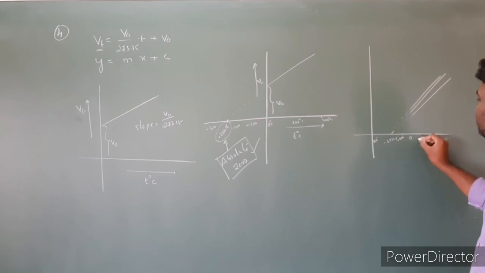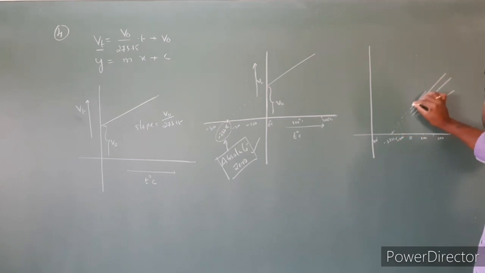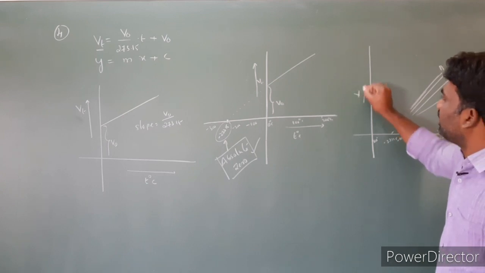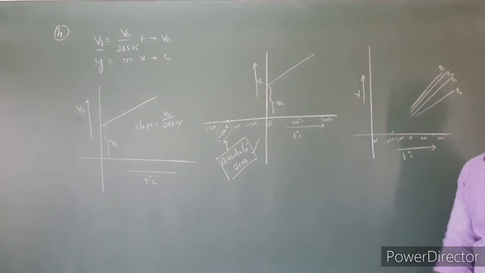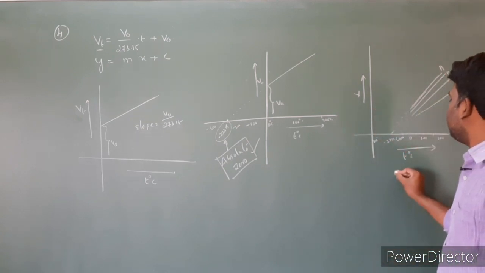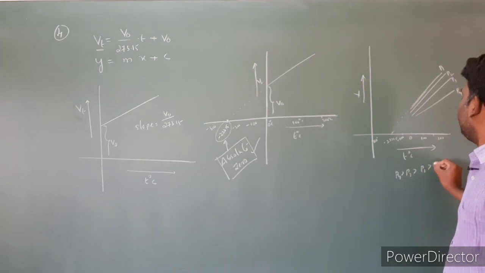I am labeling the lines as P1, P2, P3, and P4. Volume is increasing, and temperature in degrees centigrade is increasing, isn't it? Now the point is which is the higher value. Already we know this point. So here P4 is greater than P3, greater than P2, greater than P1.